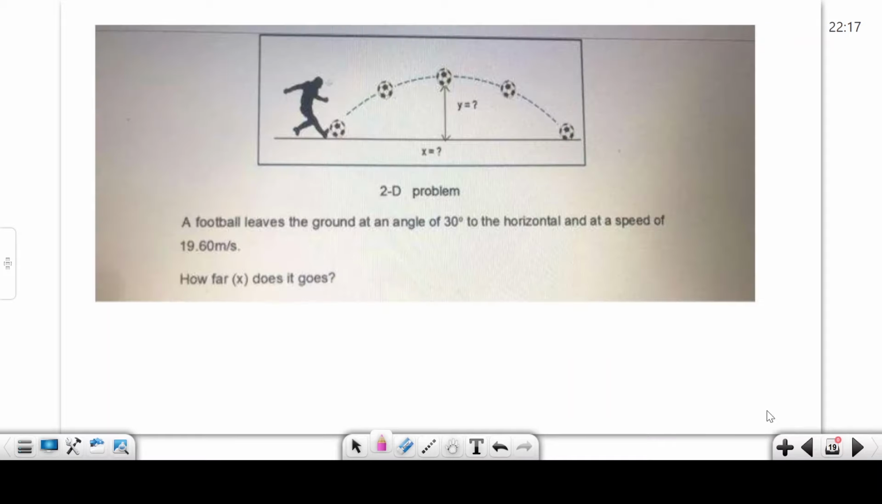Let's move on to the next slide. When you kick a football, it moves like this. So this shape shows you a parabola. It means a quadratic equation.